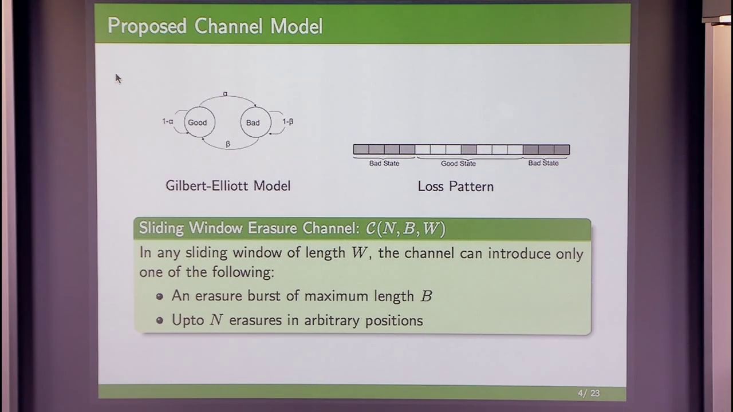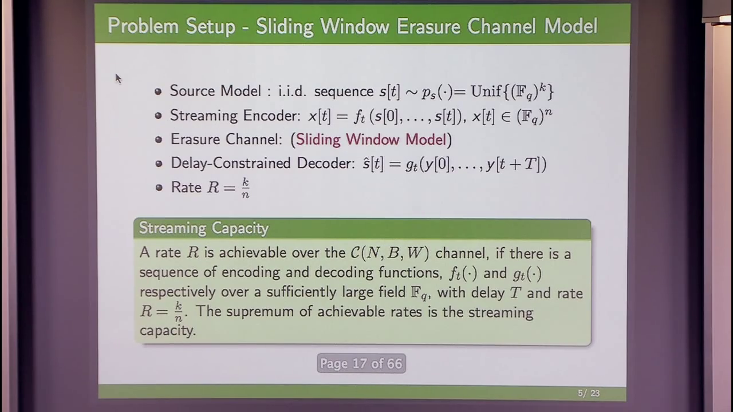Later on, we will see that if we choose the parameters in the right way, then codes for this particular channel will also continue to perform well over statistical models. So we'll revisit this in the simulations later on. So here is a recap of our system.